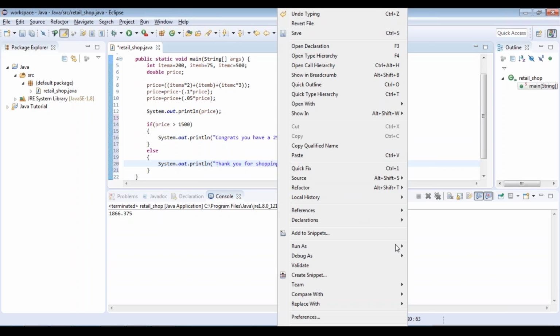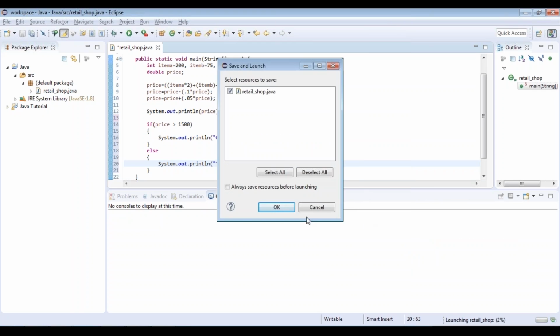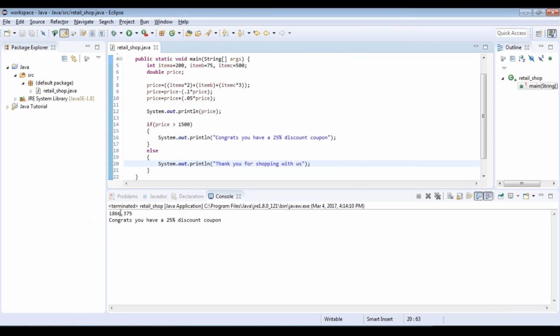So I'll just run this program again. So you can see he's purchased for 1,866. Therefore he's getting a discount of 25%. So here, let's say I'm going to reduce the price that he's paid. Price is equal to price minus 500. This is just to show you how the else statement will get executed.